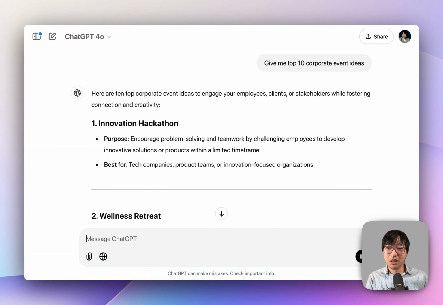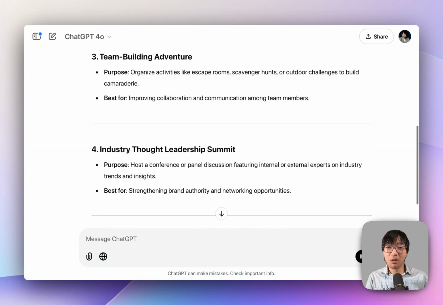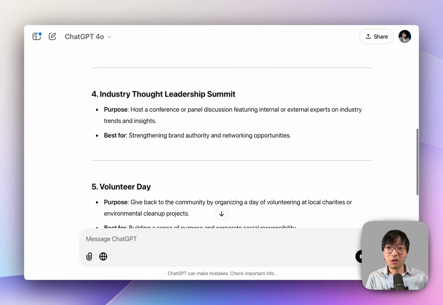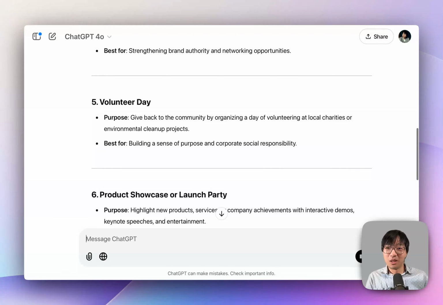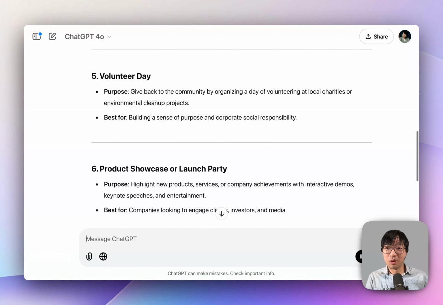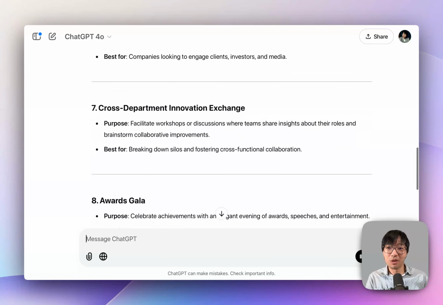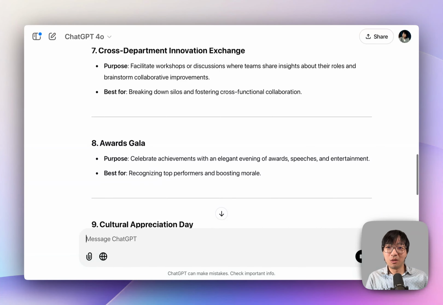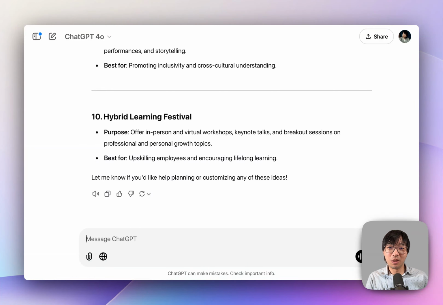Okay, so innovation hackathon, wellness retreat, team building adventure, industry thought leadership summit. Okay, I don't know. These are kind of maybe a pretty professional type of corporate event. A volunteer day, it's kind of interesting. Product showcase, launch party, cross department innovation challenge, awards gala, cultural appreciation day, hybrid learning festival.